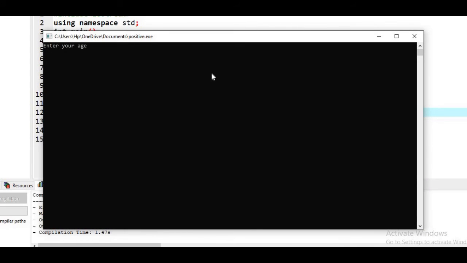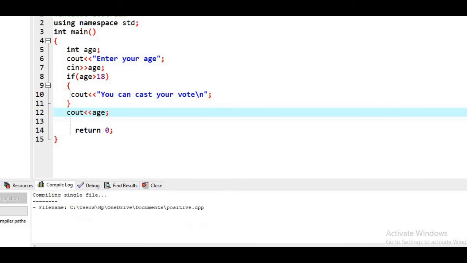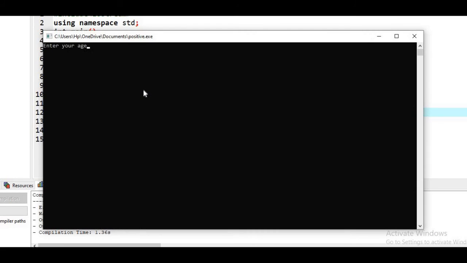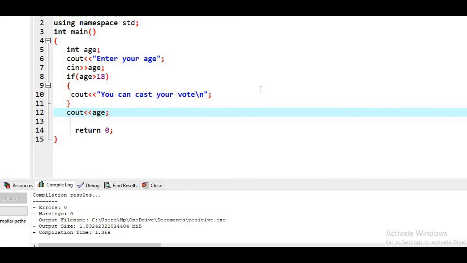Now enter your age. Suppose I enter the age as 25, then it prints you can cast your vote and the age is 25. Now again I am going to execute it. This time I enter an age which is less than 18. Suppose I enter the age as 4, then only the age will be printed. This message is not printed. I hope it is understood. If it is understood, then please press the like button.